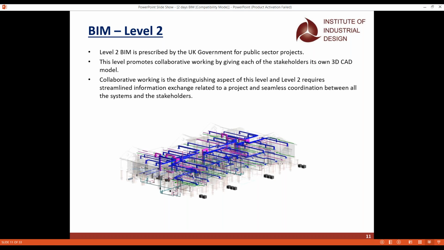And in this level 2, you can see everyone will work. It is actually collaborative working. Okay, here you can see a picture where we can see small ducts. These are called ducts, and the pipelines and also the mechanical equipment. So what design is created by the architects, the next step the structural engineers will do, and the third step the mechanical engineers will do.